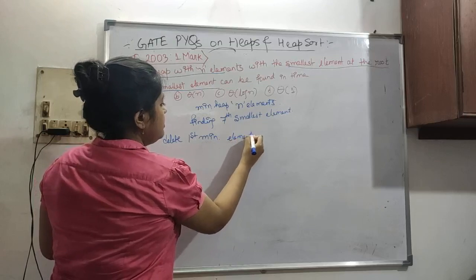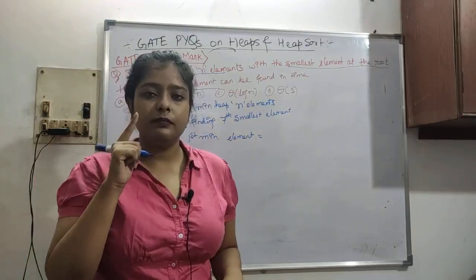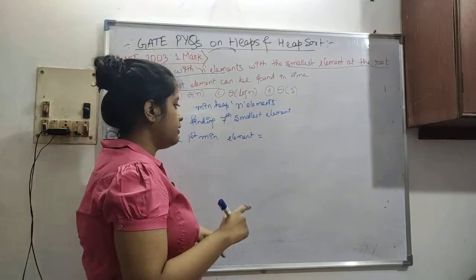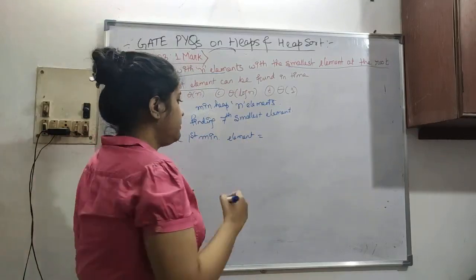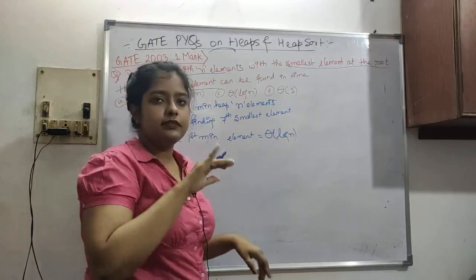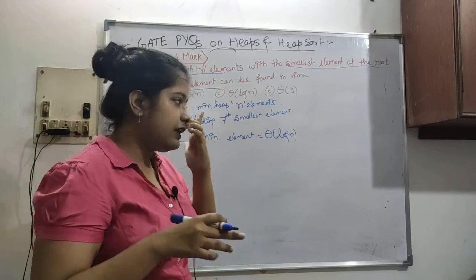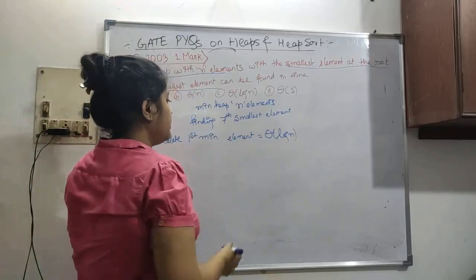First minimum element means what? The root element, because it is a min heap. The root will contain the minimum element among all the nodes. So it will take order of log n. So deletion, just delete it. Then we have to call heapify, which we have seen already. So heapify will take log n time.